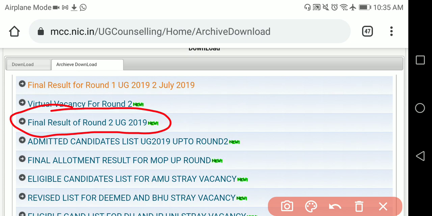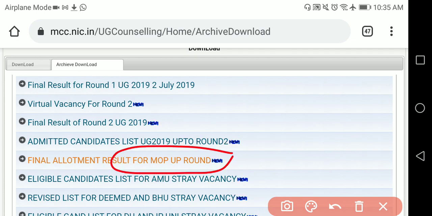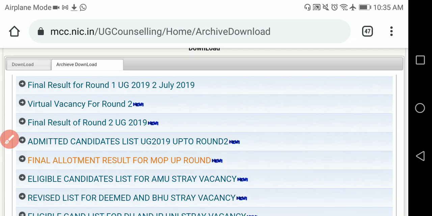So similarly, the final allotment result for mop-up round is there. In the mop-up round, remember, it is only for these deemed universities, AIIMS, all these things. All India quota mop-up round will not be there here. Remember that. Now, after seeing this round 1, round 2 result, you will get some idea for your rankings where you can get the seat.